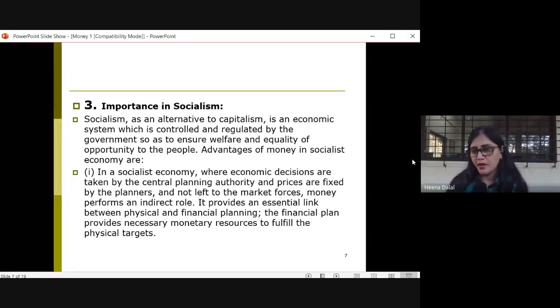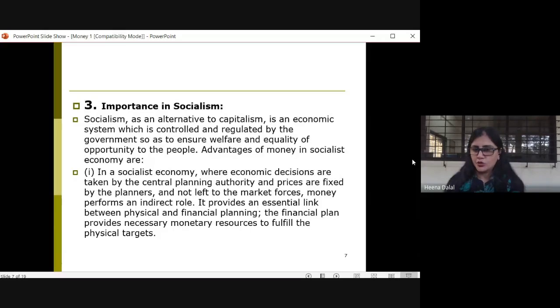So your money performs an indirect role. It is an essential link, a necessary link between the physical as well as the financial planning. Now, what is this financial planning? It provides necessary monetary resources in order to attain the physical targets.